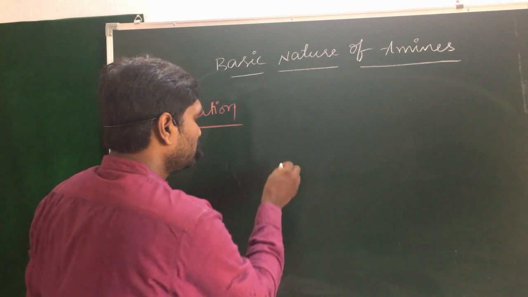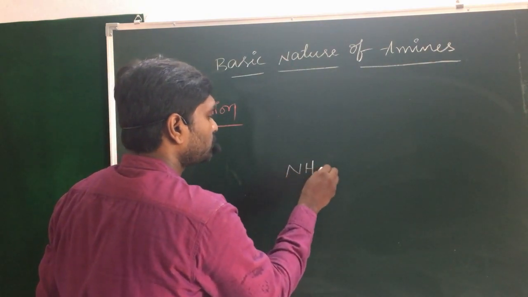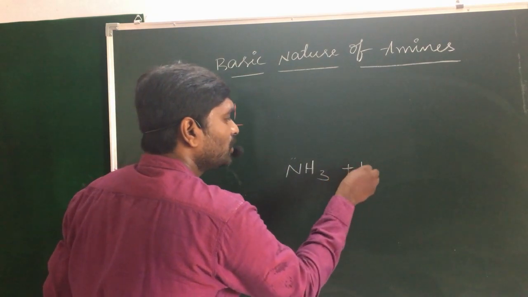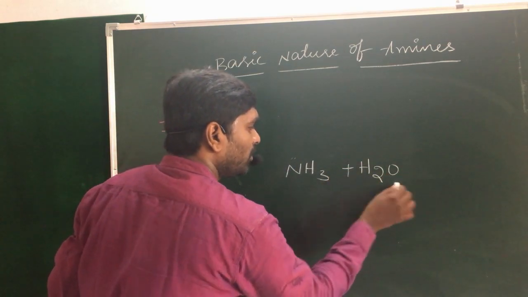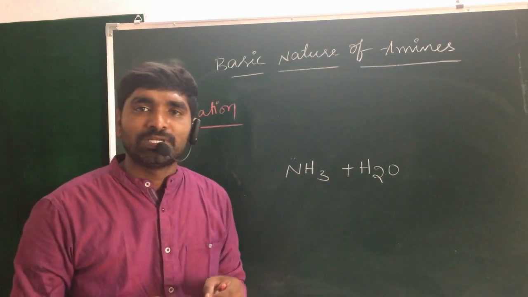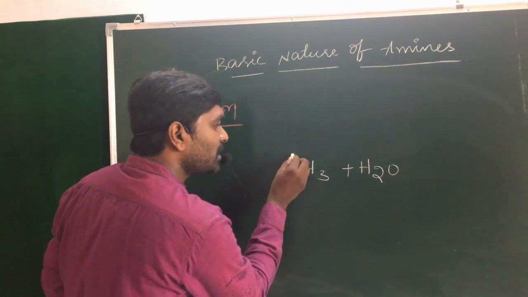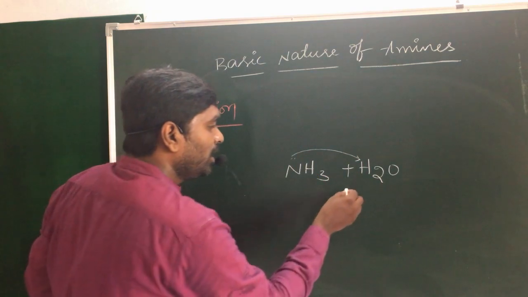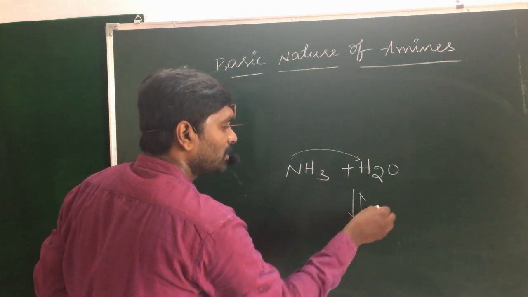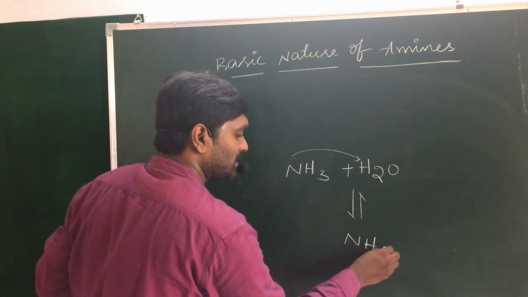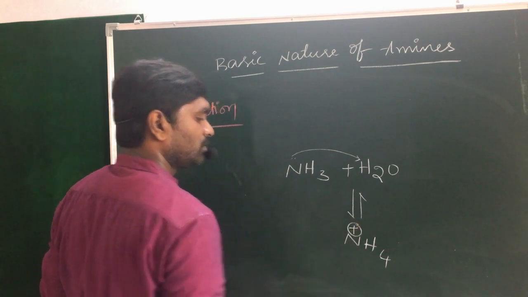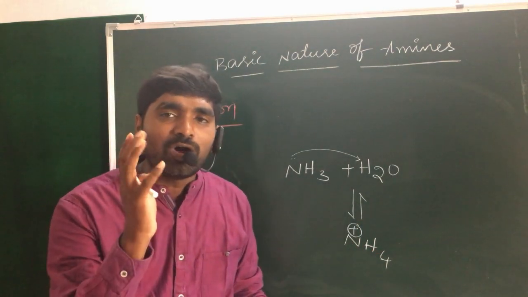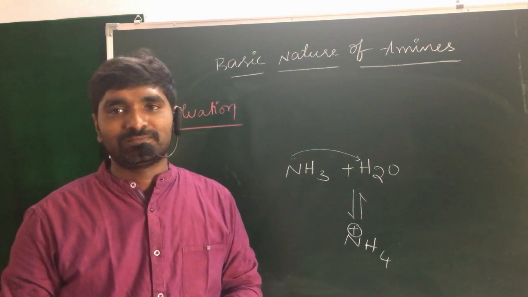When you take the ammonia molecule NH3, when it is soluble in the solvent, water, the non-bonding electrons are donated to the H plus ion, and it becomes NH4 plus. In this condition, nitrogen is bonded with 4 hydrogen atoms.